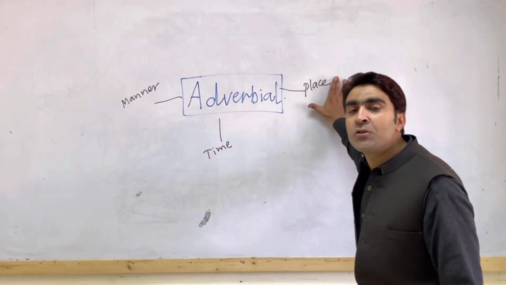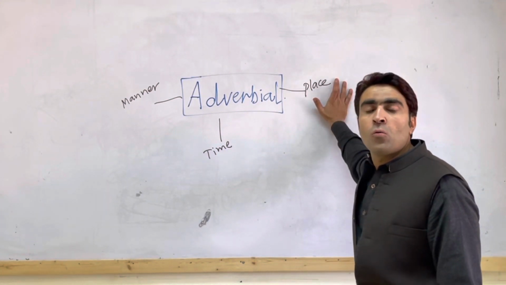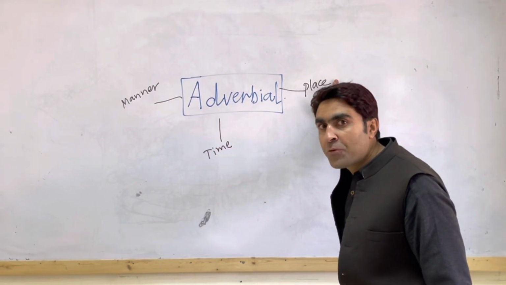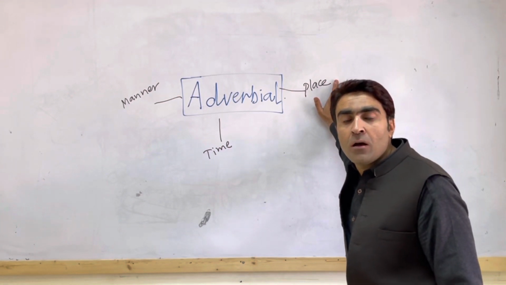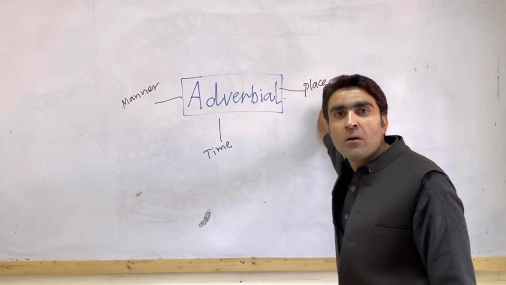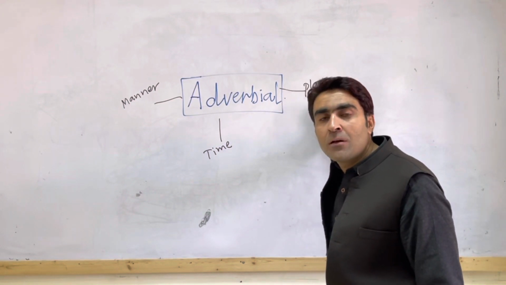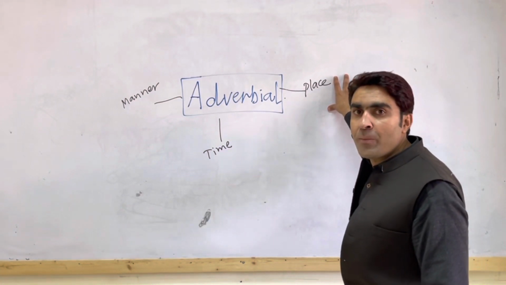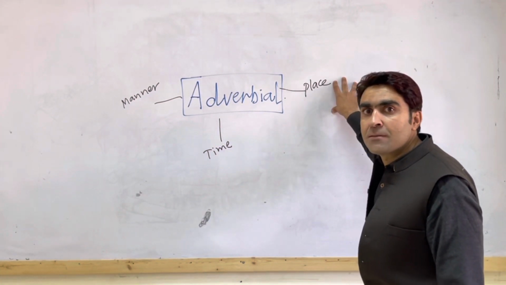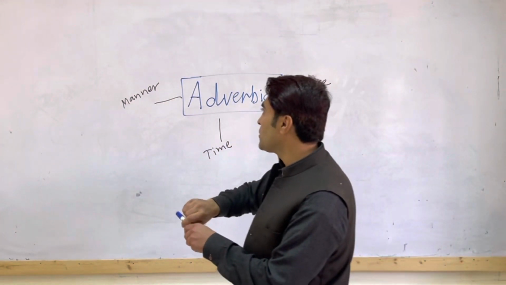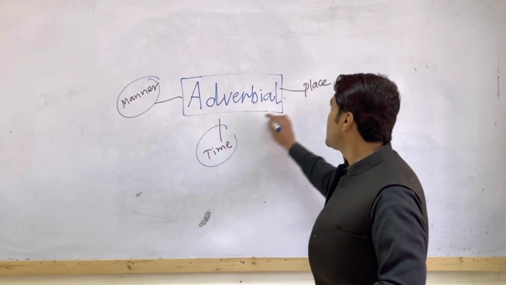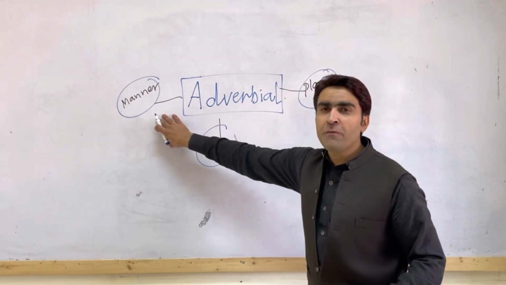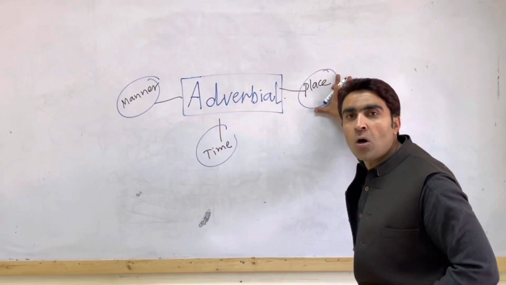And the next one is, where do you live? Where do you go? Where do you sleep? Where do you perform prayer? Where do you want to appear? Where do you want to take exam? Etc. These types of questions demand to be answered in place, and these collectively are called the adverbials: adverb of time, adverb of manner, and adverb of place.